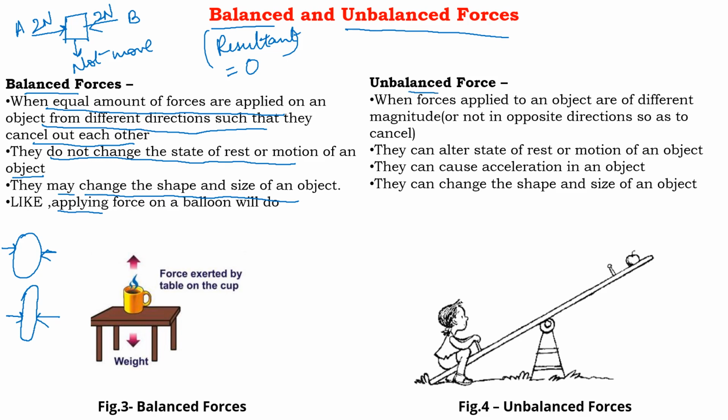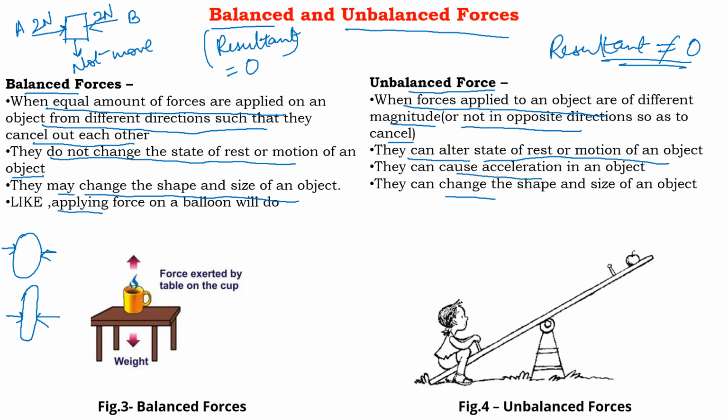For unbalanced forces, the resultant will not be equal to 0. Whichever force is more, in that direction the motion will take place. When forces applied to an object are of different magnitude, not in opposite direction so as to cancel each other, they can alter the state of rest or of motion of an object and they can cause acceleration. They can change the shape of an object. So we have seen they are of two types, balanced force and unbalanced force. Balanced force will not bring any change in the body.